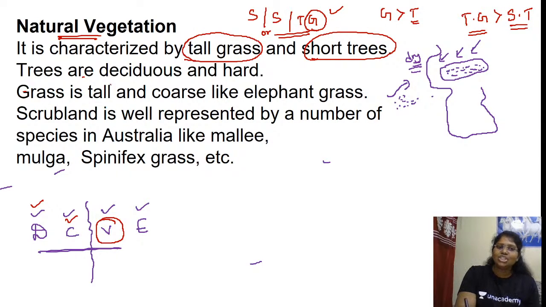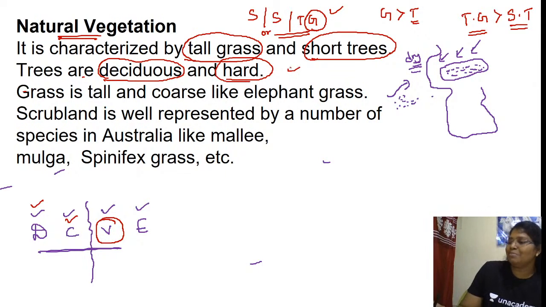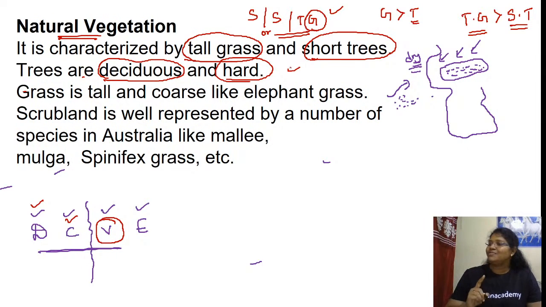Second, the trees are deciduous and hard. What do you mean by deciduous? The trees shed their leaves during the summer season. Why do they shed their leaves during the summer season? In order to save the loss of evapotranspiration from the leaves, isn't it? So they think instead of losing the little amount of moisture we have in the leaves through evapotranspiration, it is better to shed all the leaves and keep quiet till the summer gets over. Is this fine?